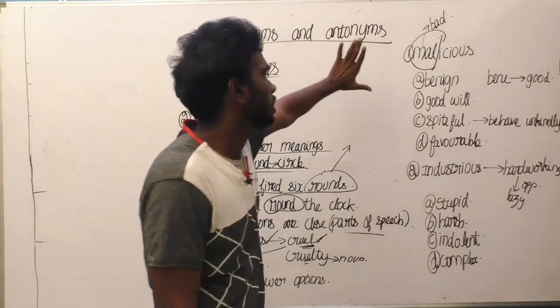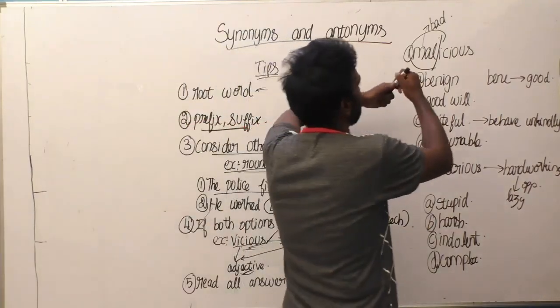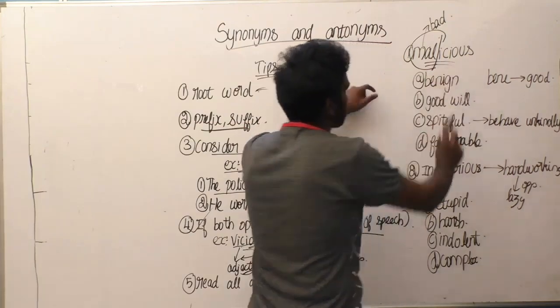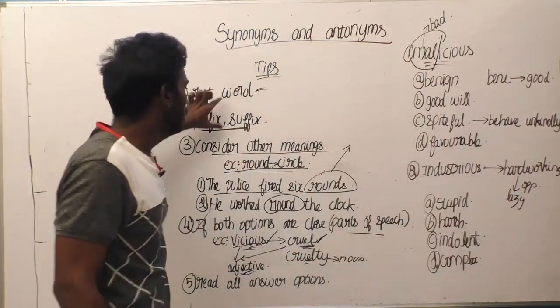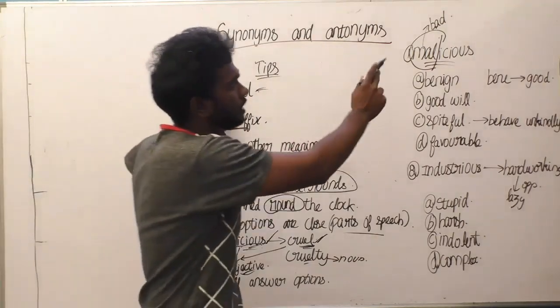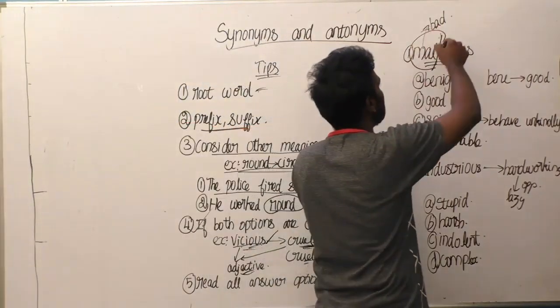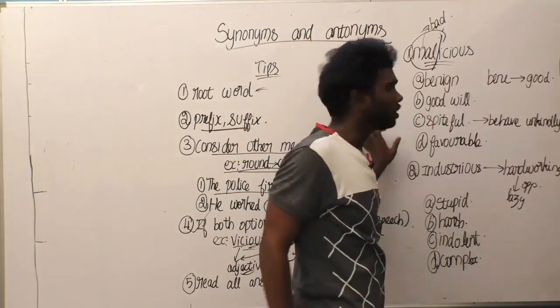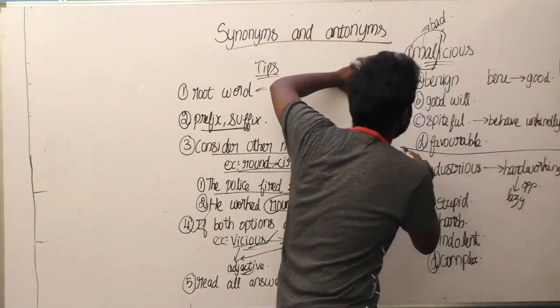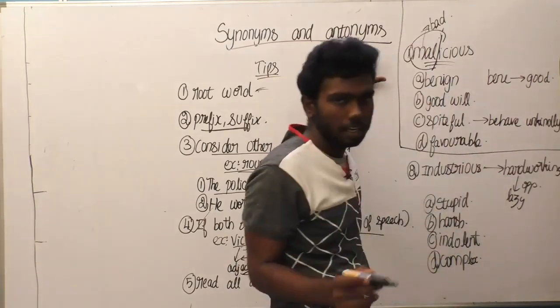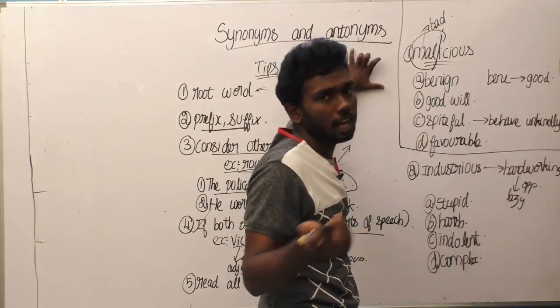Here is an example of a synonym. Malicious is the question here. Generally, as I said, you have to find the root word or prefix or suffix. In this question, the root word is mal. The meaning of mal is bad. So here are a few options given below, and you have to use the elimination method to get the correct answer accurately.